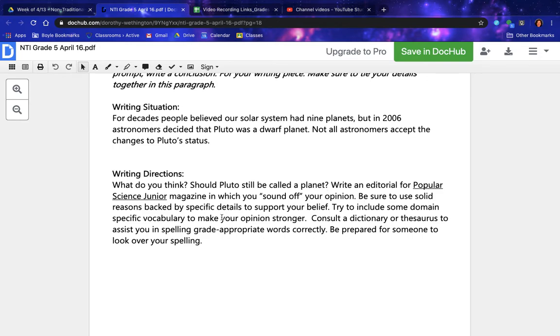Be sure to use solid reasons backed by specific details to support your belief. Try to include some domain-specific vocabulary to make your opinion stronger. Consult a dictionary or thesaurus to assist you in spelling grade-appropriate words correctly. Be prepared for someone to look over your spelling.